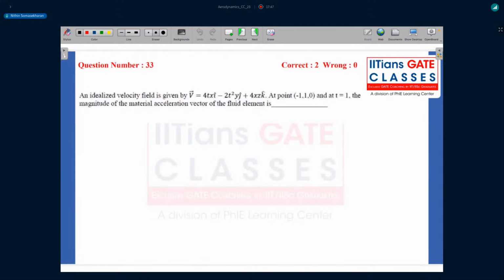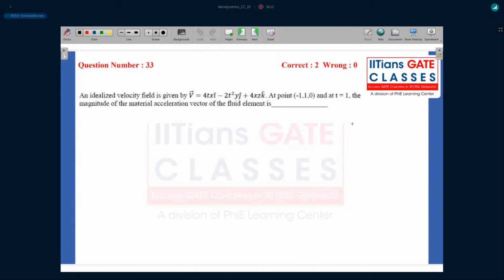An idealized velocity field is given as v equals 4txi minus 2t square yj plus 4xzk. At point -1, 1, and 0, and at time t equals 1, the magnitude of material acceleration vector of the fluid element is. That's a simple problem which gives you the velocities and asks you to calculate the acceleration.